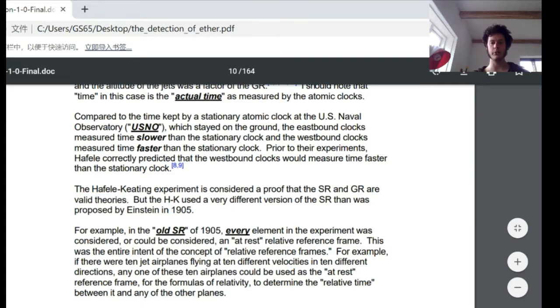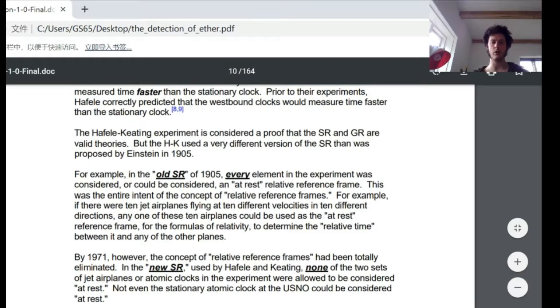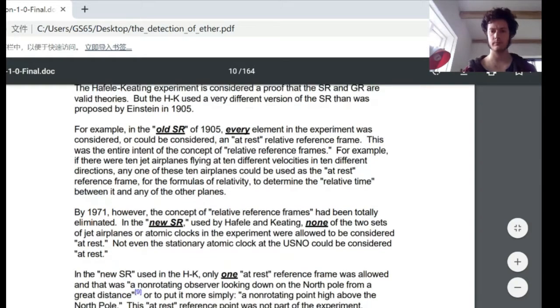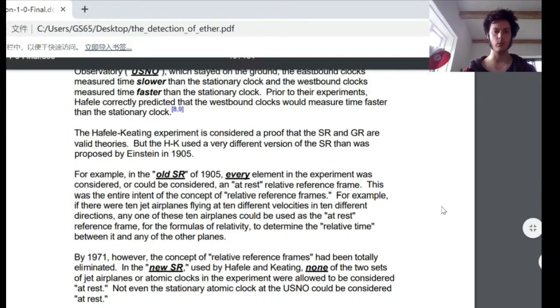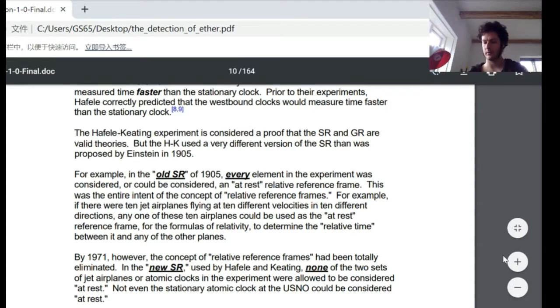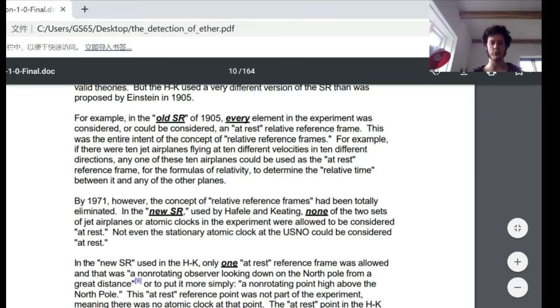But the Feely-Keating experiment used a very different version of special relativity than was proposed by Einstein in 1905. For example, in the old special relativity of 1905, every element of the experiment was considered or could be considered an at-rest relative reference frame, RRF. This was the entire intent of the concept of relative reference frames. For example, if there were 10 jet airplanes flying at 10 different velocities in 10 different directions, only one of these 10 airplanes could be used as the at-rest reference frame for the formulas of relativity to determine the relative time between it and any two other planes.